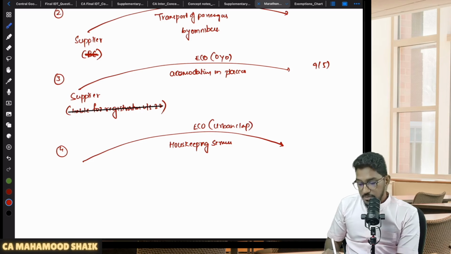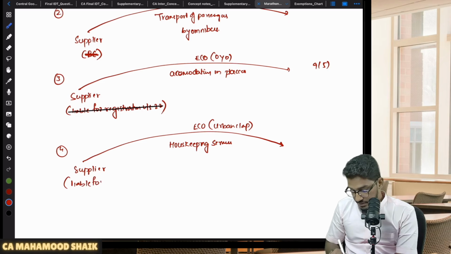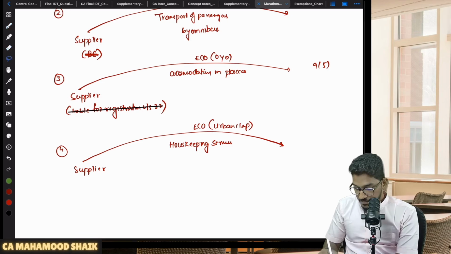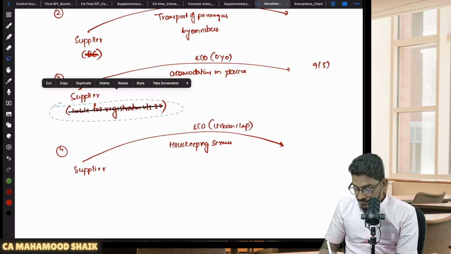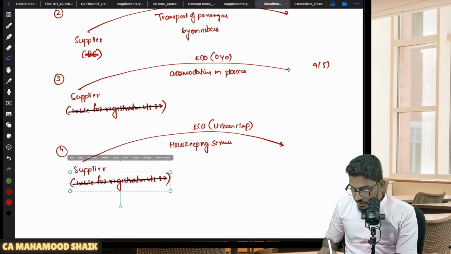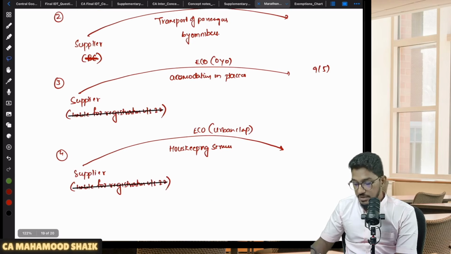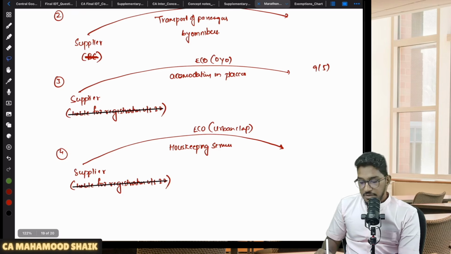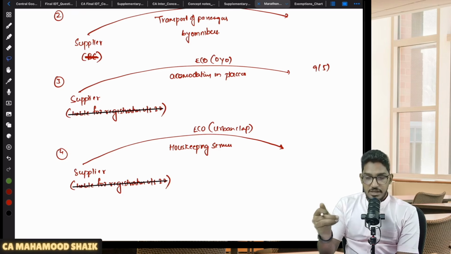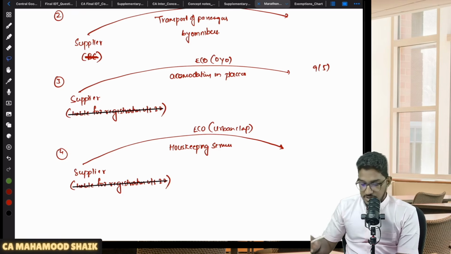So if housekeeping services are provided through an e-commerce operator by a supplier, here also the supplier should not be liable for registration under section 22. Then 9 subsection 5 will become applicable. That means if the supplier is already liable for registration, then 9 subsection 5 will not become applicable. The supplier is only required to collect the amount of GST from the recipient under the forward charge mechanism.